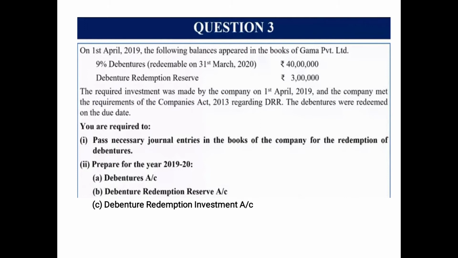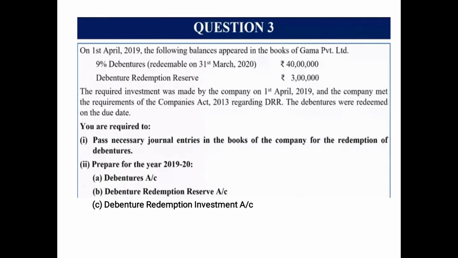So the face value is 40 lakh. So 10% of 40 lakh means 4 lakh needs to be transferred to DRR. 3 lakh is already transferred to DRR. That means how much now we will transfer? The balance of 1 lakh only. And while transferring this DRR to general reserve, we will transfer the entire amount of 4 lakh.